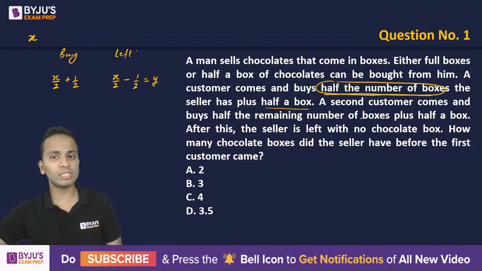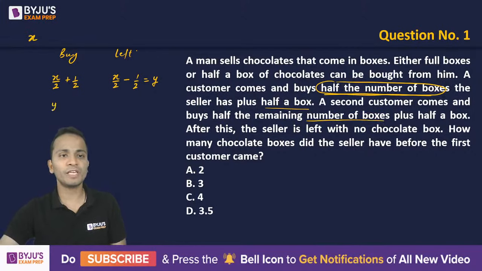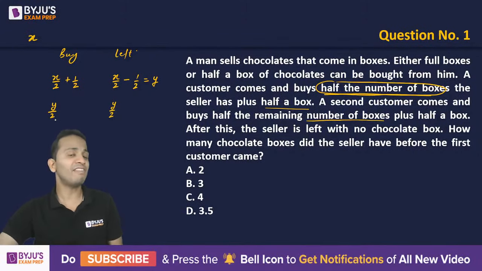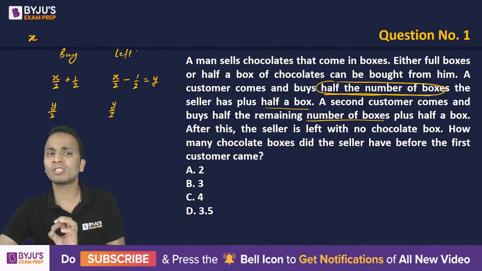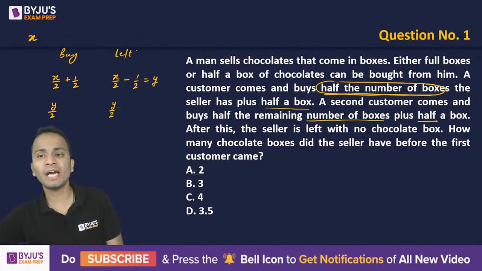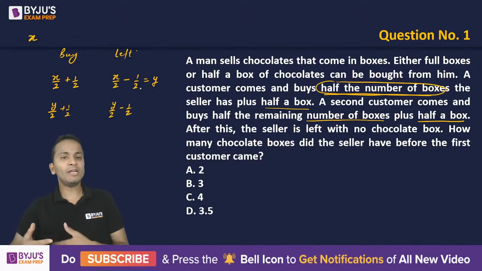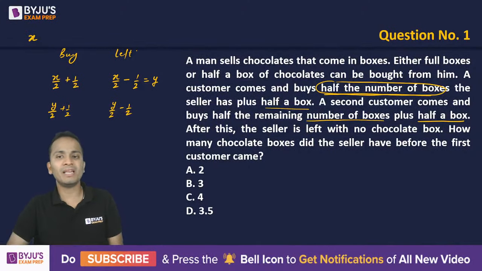Now let's go to the second customer. The second customer comes and buys half the remaining number of boxes. So if he buys half the remaining boxes, the shopkeeper will be left with half the remaining boxes. If he buys Y by 2, then the number of boxes left will be Y by 2. But he is buying half a box extra, so plus half becomes minus half here. So Y by 2 minus half will be the remaining number of boxes.